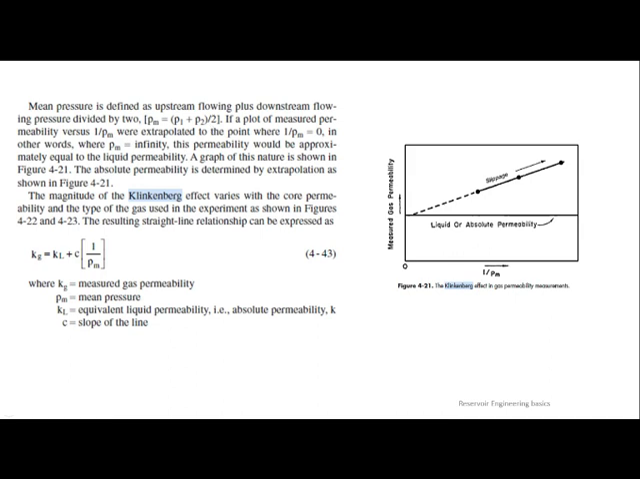Yes, sir. When Pm value is increasing, what will happen to the flow of liquid? Liquid flow will increase or reduce? See here the difference between upstream and downstream pressure, if it is decreasing, what will happen to the flow? If it is increasing, what will happen to the flow? See, normally if the difference is high, then the flow will be better. If the difference is low, then the flow will be little.